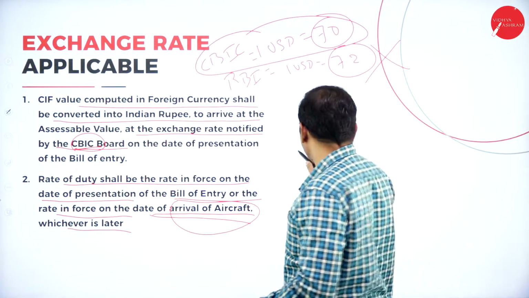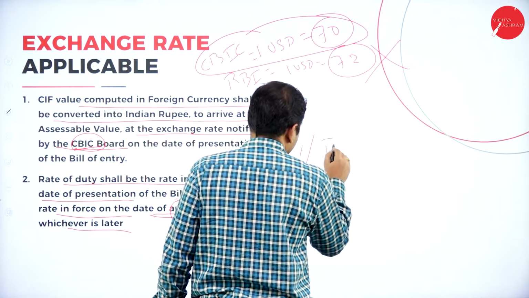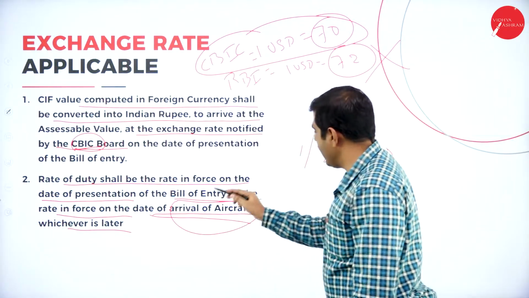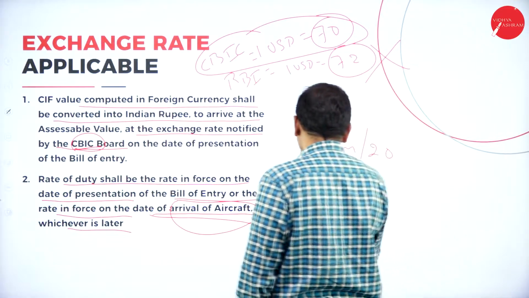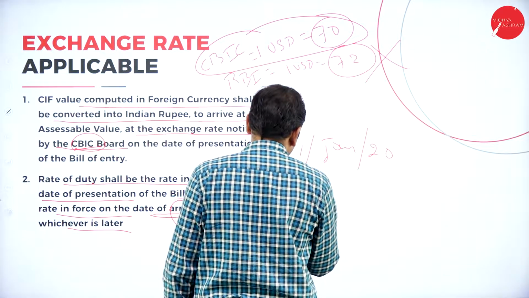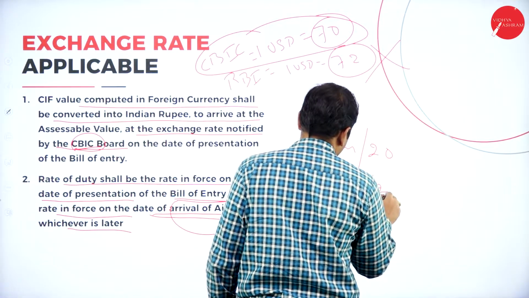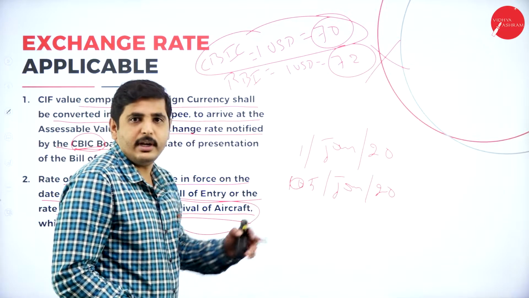So for example, on 1st Jan 2020 the bill of entry is done. On 15th Jan 2020 the aircraft arrived at the Indian port.